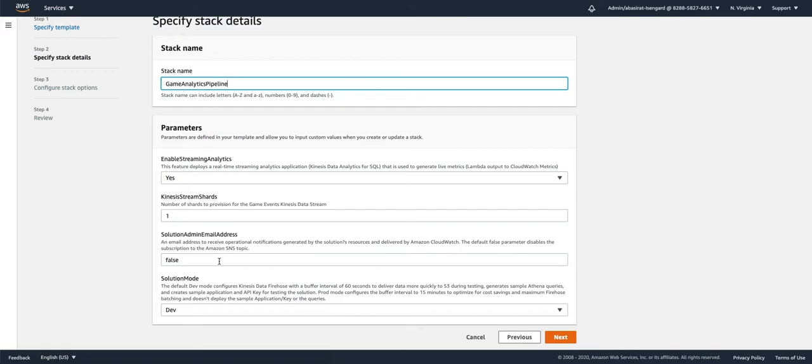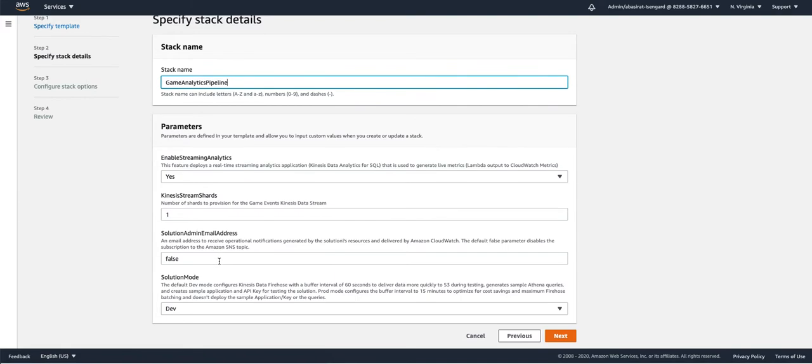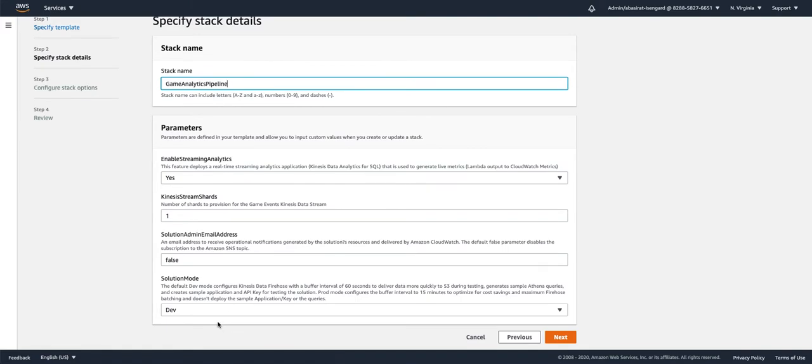Solution admin email address is set to false. You can set that to true if you want to nominate an email address to receive operational notifications generated by the solution's resources and delivered by Amazon CloudWatch. The default false parameter here disables the subscription to the Amazon SNS topic. And then finally, the solution mode parameter is set to dev. So you have two options here. You can have dev or prod.